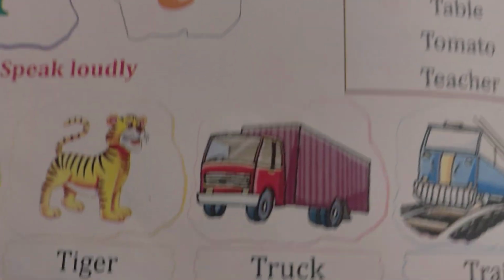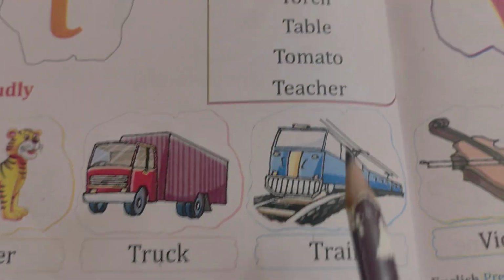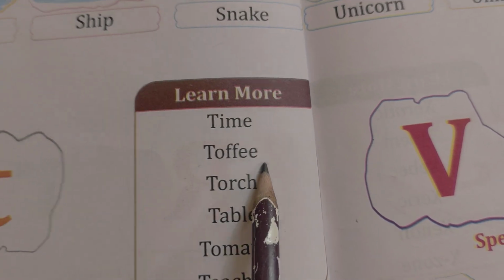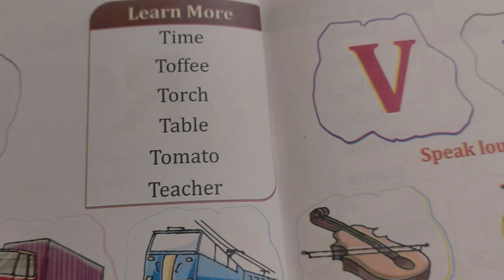Capital T, small t. T for tree, T for tiger, T for truck, T for train, T for time, T for toffee, T for torch, T for table, T for tomato, T for teacher.